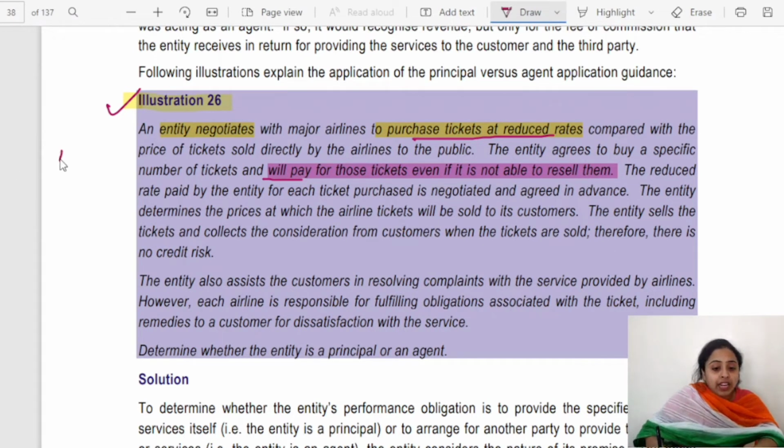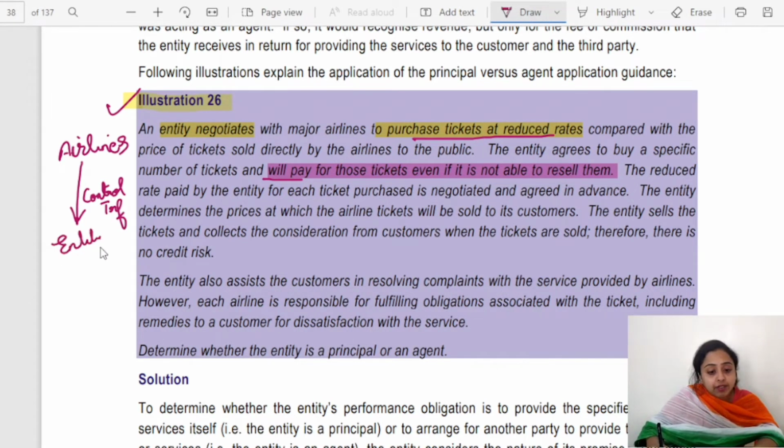Now, airlines have transferred control to the entity, because the entity is now bearing all risk and rewards.